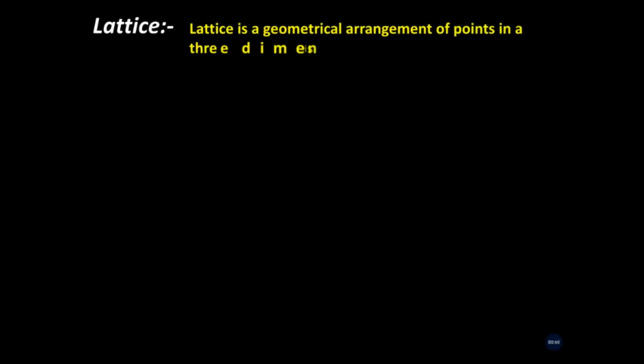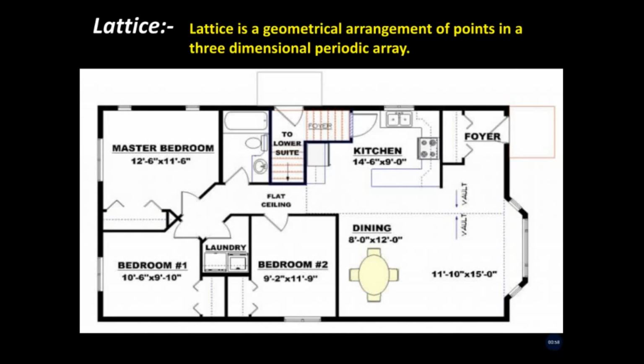Lattice is a geometrical arrangement of points in a three-dimensional periodic array. To understand the concept of a lattice, here we consider the example of a blueprint or housing plan on paper. Any blueprint or housing plan is the hypothetical structure of constructing a house in future.